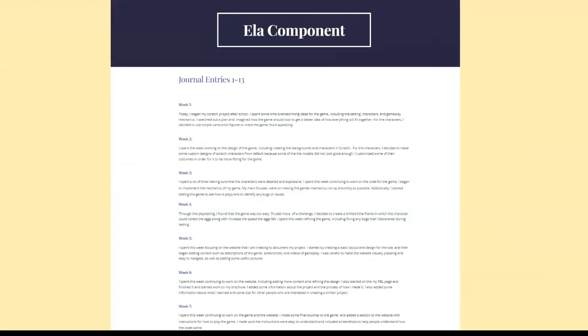For my ELA component, I did a journal, and this was because coding does take a lot of time, and so I thought it would be good to journal my process throughout my whole creating of my program. As you can see here, for week 1, I planned out my Scratch program, started to brainstorm some ideas, and sketched out what I would like the characters to look like.